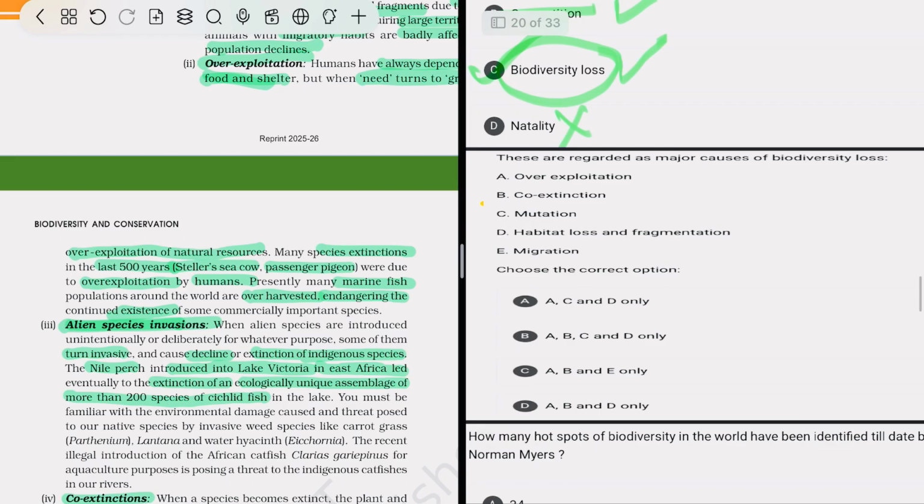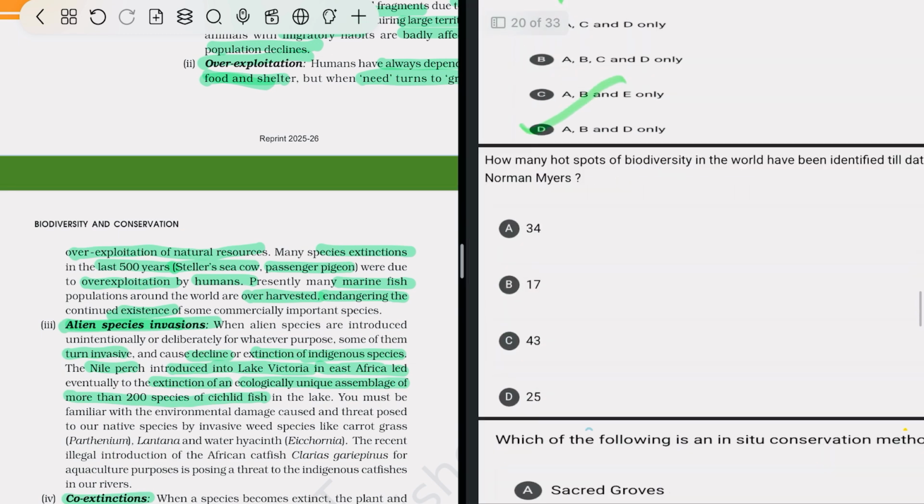After that, these are regarded as a major cause of biodiversity loss. Overexploitation true, co-extinction true, mutation no, habitat loss and fragmentation true, migration no. So options A, B, and D. So option D is correct.